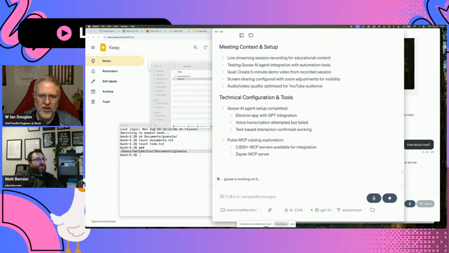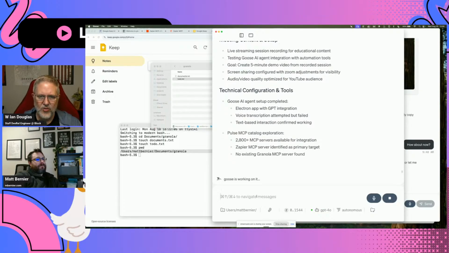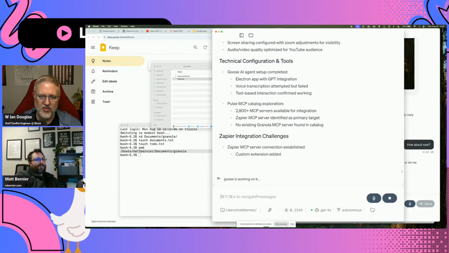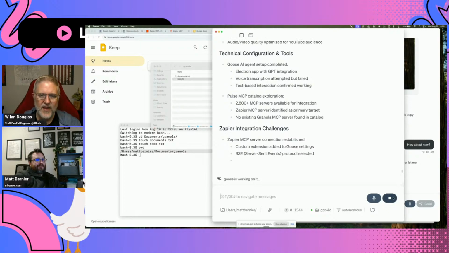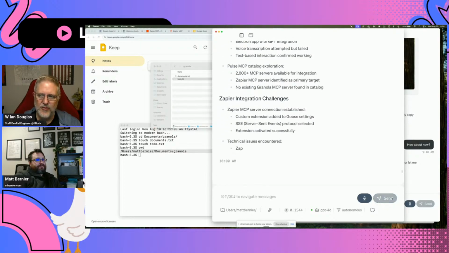Right. Cool. So what you can do here is click on the stop button and then say, find the to-do items in that document and write those into the to-do.txt in the same folder.